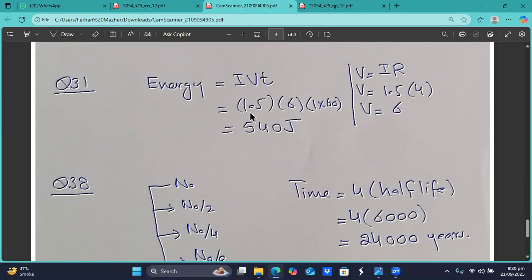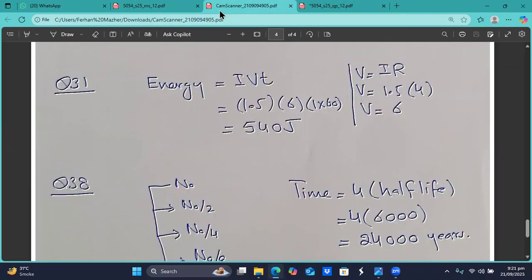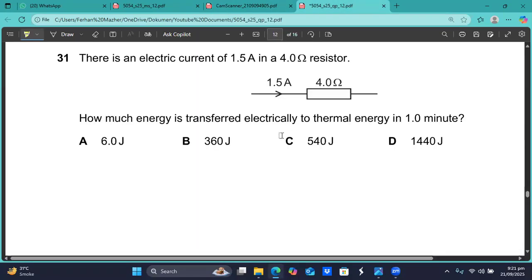Then I can calculate the energy. The energy is IVT, but the time must be taken in seconds. They said the time is 1 minute, so in 1 minute there are 60 seconds. So 1.5 into 6 into 60, that will be 550 joules. Sorry, I said 550, it's 540 joules.